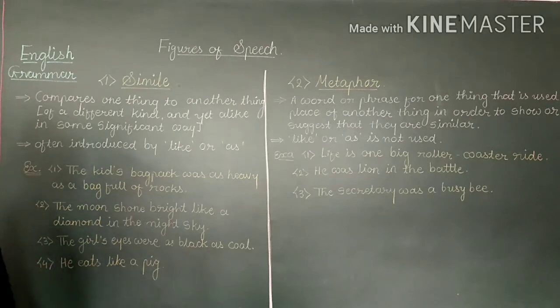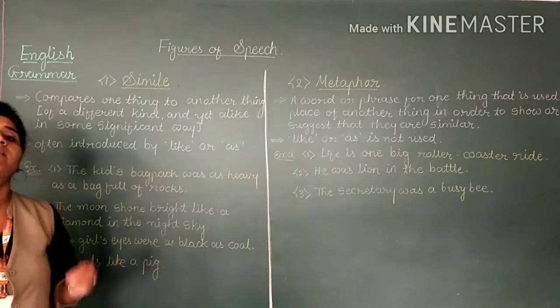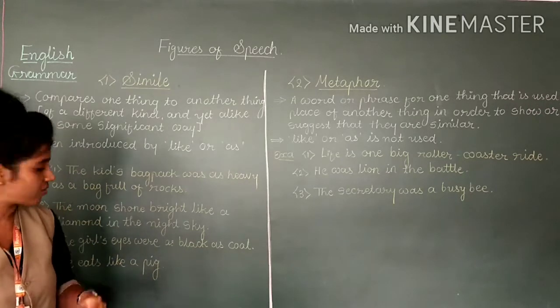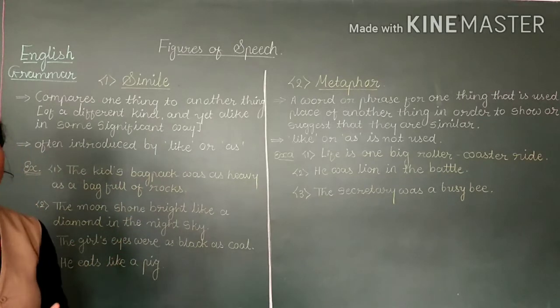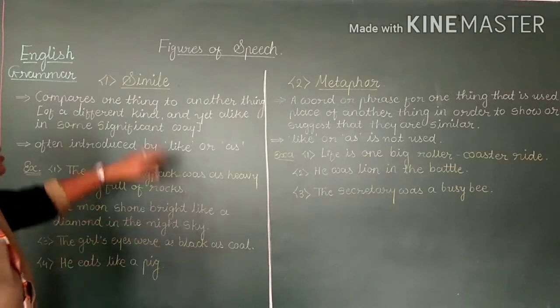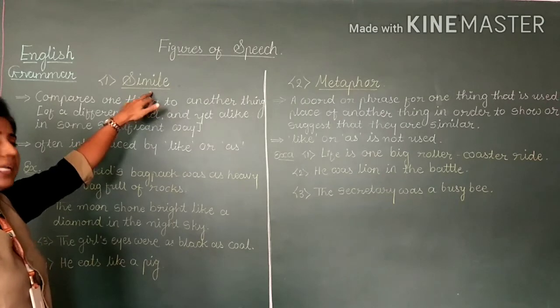He eats like a pig. Like. He eats. So the eating manner is the same here, pig and that person. So you can see here like. So like and as show that this is the figure of speech of comparison, simile.